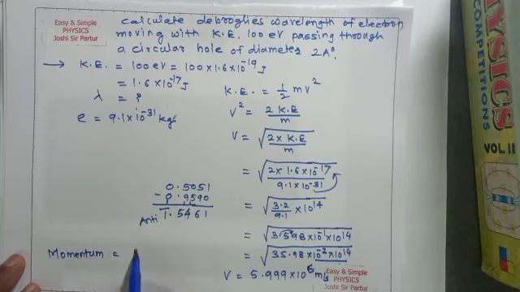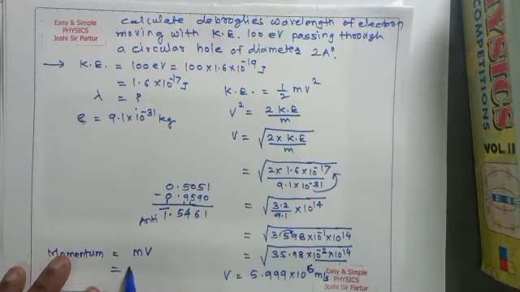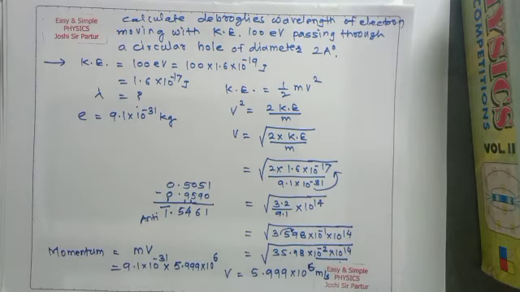Now if we find out momentum, it will be mass into velocity. So this will be 9.1 into 10 to the power minus 31 into 5.999 into 10 to the power 6. Approximately, it can be taken as 6. So 6 1 is 6 and 6 9 is 54.